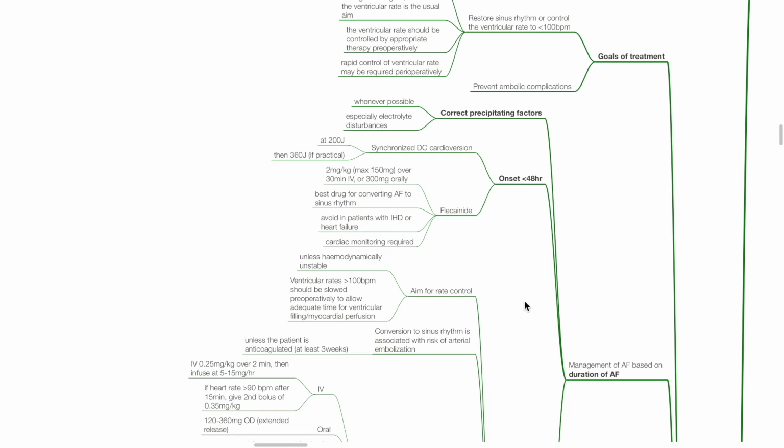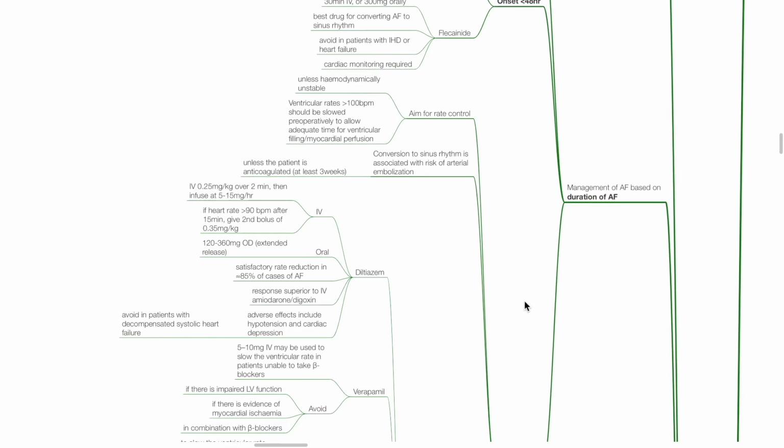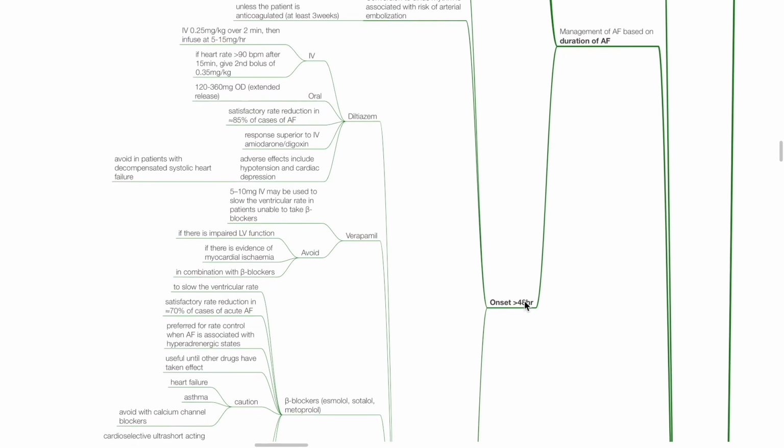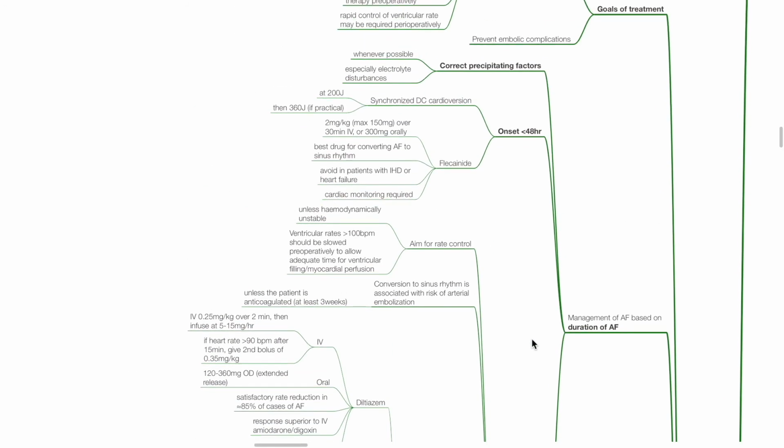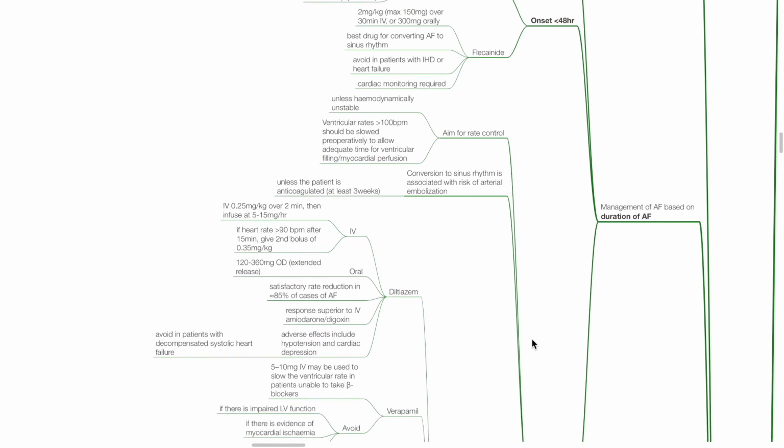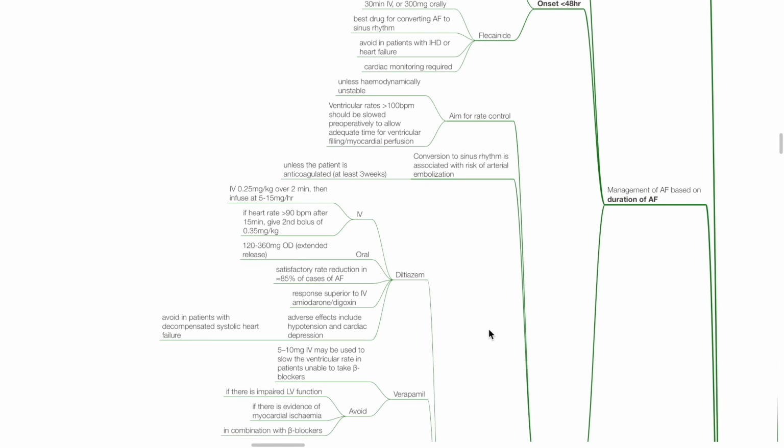Cardiac monitoring is required. If the onset of AF is more than 48 hours, aim for rate control unless hemodynamically unstable. Ventricular rates of more than 100 beats per minute should be slowed preoperatively to allow adequate time for ventricular filling and myocardial perfusion. Conversion to sinus rhythm is associated with risk of arterial embolization unless the patient is anticoagulated for at least 3 weeks.